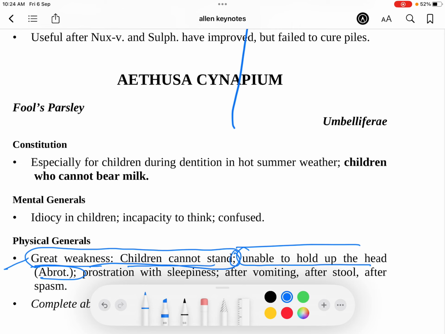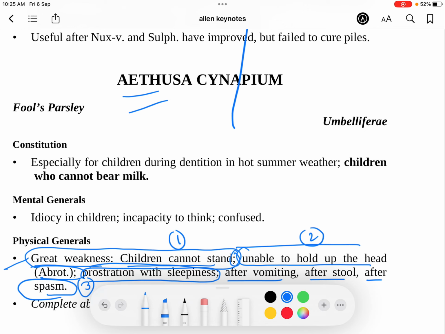Then a third MCQ can be great weakness with prostration with sleepiness. So with all these semicolon things, what is before and after is another statement. So you have statements. One is great weakness, child cannot stand up. Great weakness, unable to hold up the head. Great weakness with prostration and sleepiness. And the fourth statement is great weakness after vomiting, after stool, after spasm. Very important. Ethusa spasms. So great weakness after vomiting, after stool, after spasm is Ethusa.